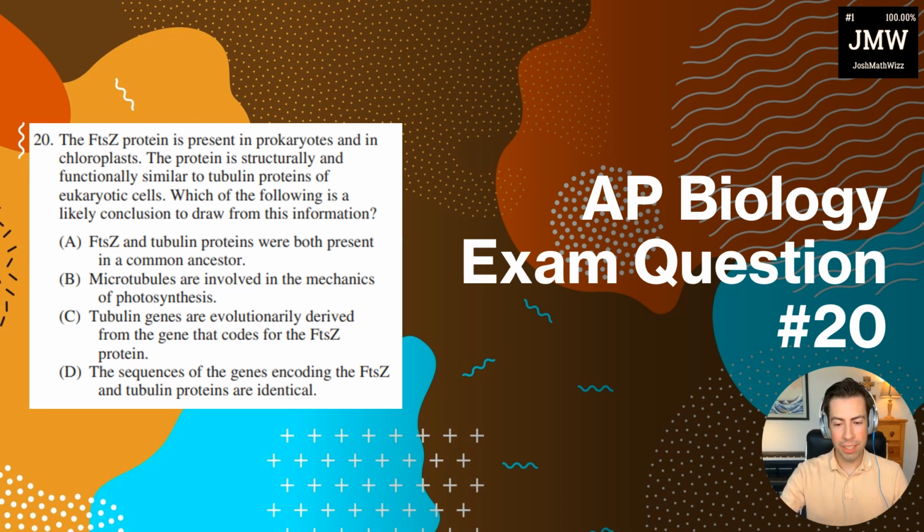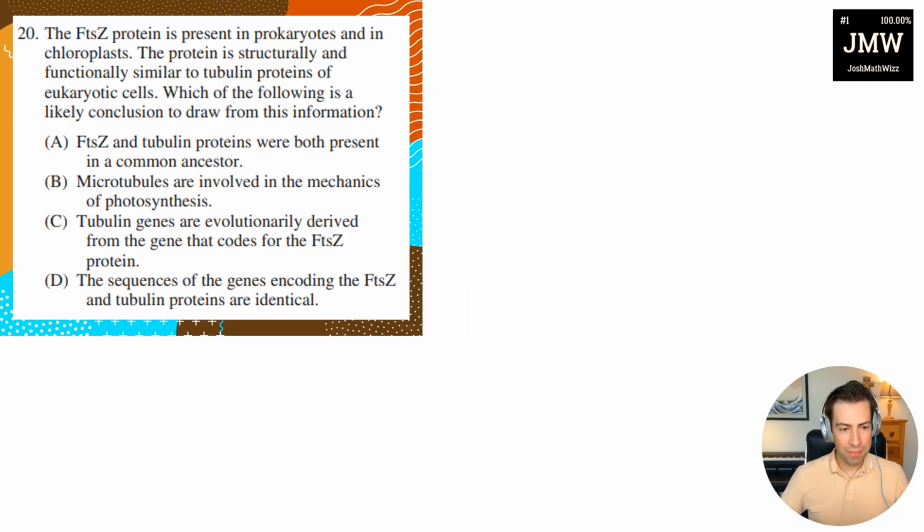Okay, question number 20. The FtsZ protein is present in prokaryotes and in chloroplasts. The protein is structurally and functionally similar to tubulin proteins of eukaryotic cells. Which of the following is a likely conclusion to draw from this information?